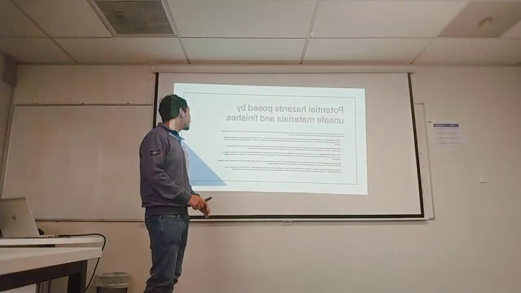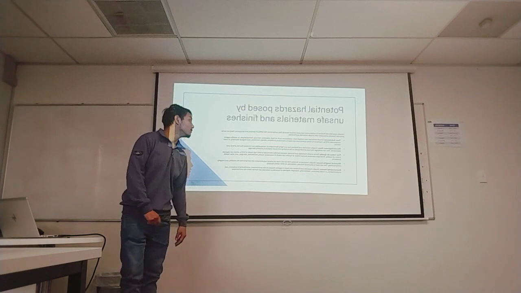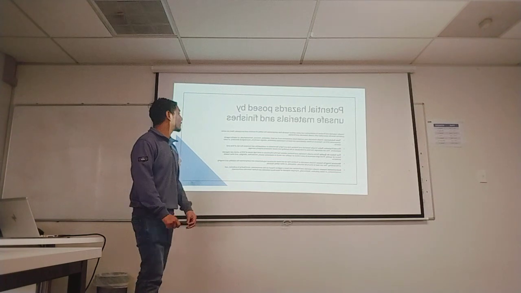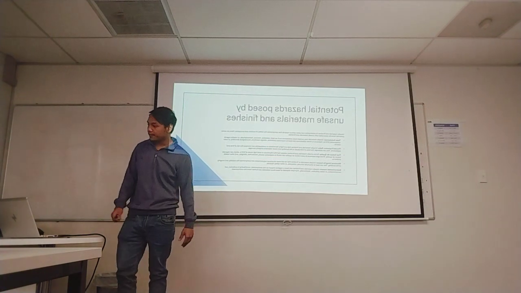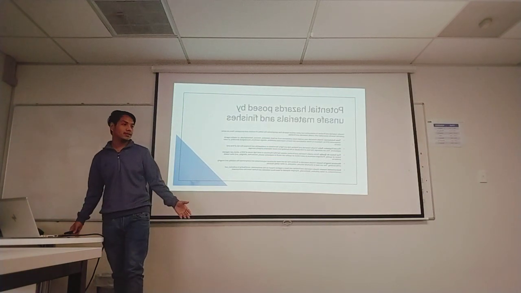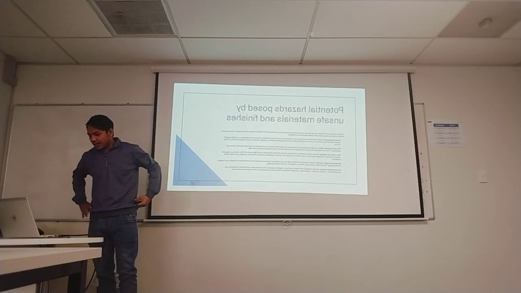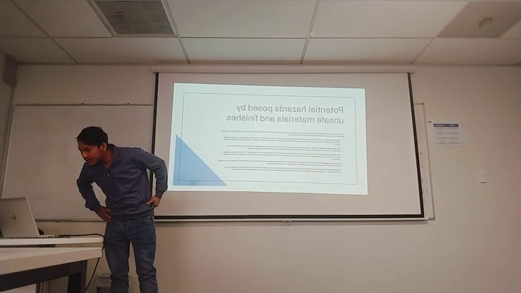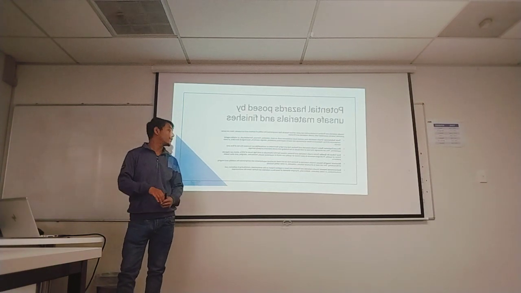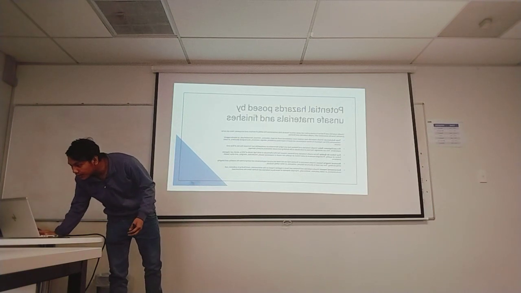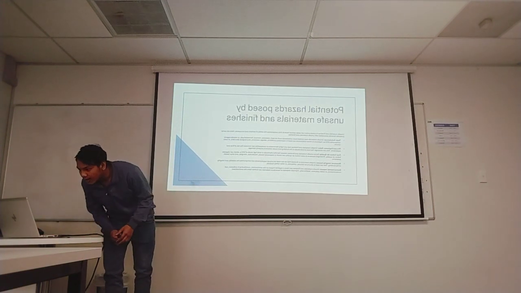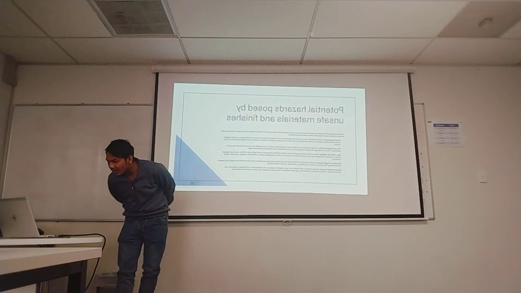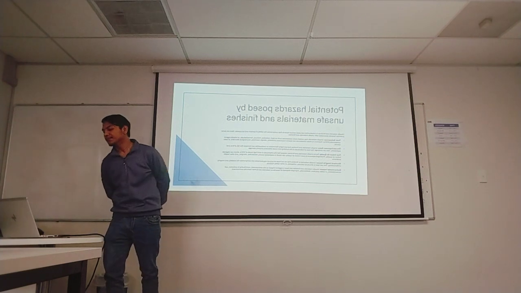Potential hazards posed by unsafe materials and finishes. There are some drawbacks of using unsafe materials and finishes in buildings. Some of those points I'm going to describe here. First, toxic substances. Unsafe materials may contain toxic substances such as lead, asbestos, mercury, and volatile organic compounds, etc.